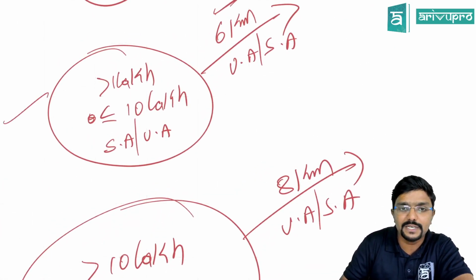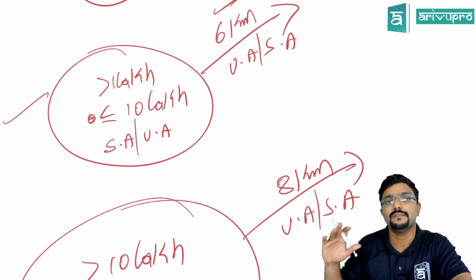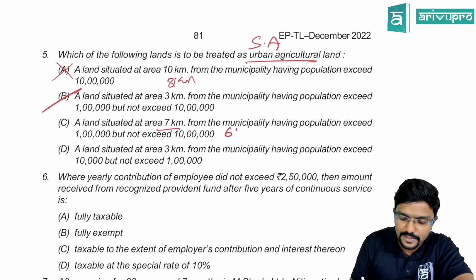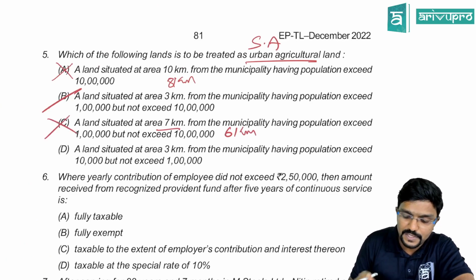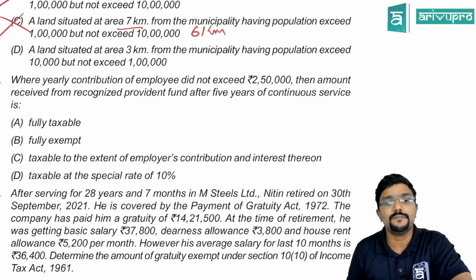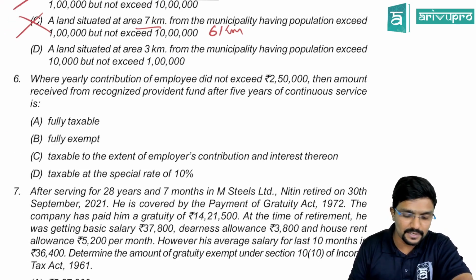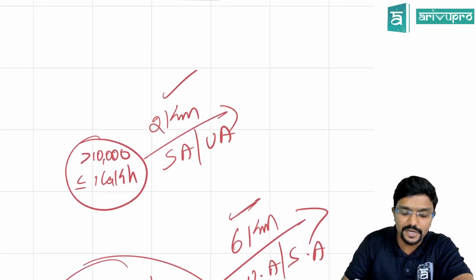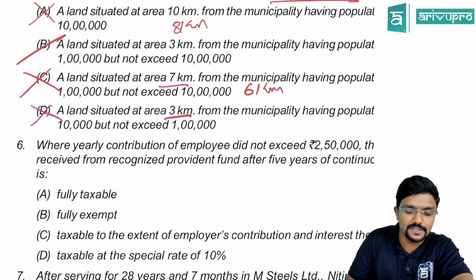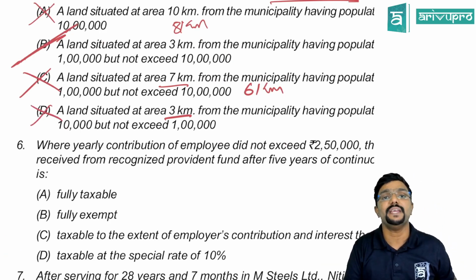But here, how many kilometers from the border is allowed? Only 6. Whereas what is given in the question? 7 km. So this should have been 6. Even this is wrong. Then a land situated at 3 km from the municipality having population exceeding 10,000 but does not exceed 1 lakh. This should be 2 km, but what they have given is 3 km. So again, even this is wrong. So the correct option is B, guys.